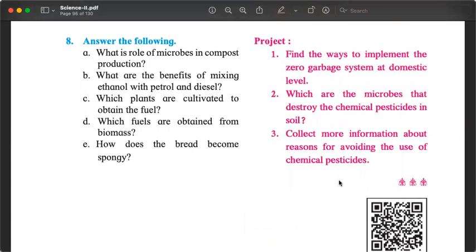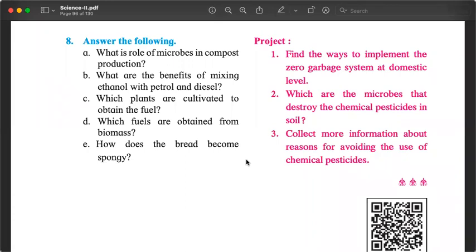Number 8, I think, is the most interesting question of the chapter. So it asks, what is the role of microbes in compost production? They degrade the bigger molecules into smaller molecules. What are the benefits of mixing ethanol with petrol and diesel? We use less fossil fuel. The cost of fuel decreases. The pollution also decreases.